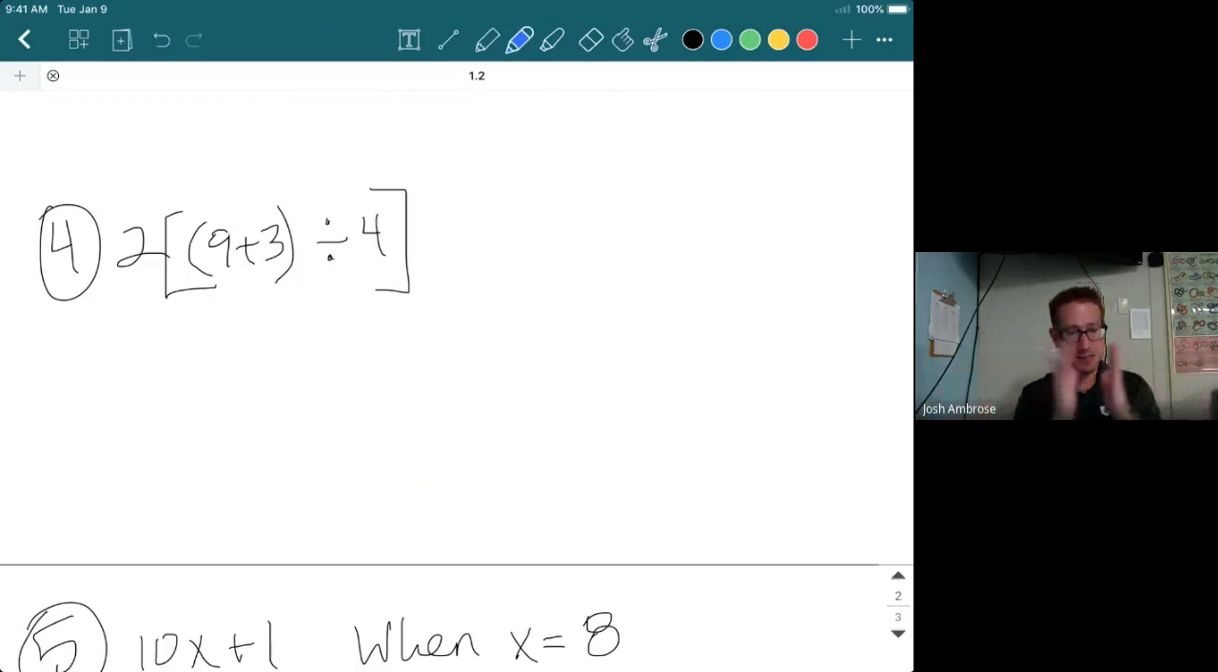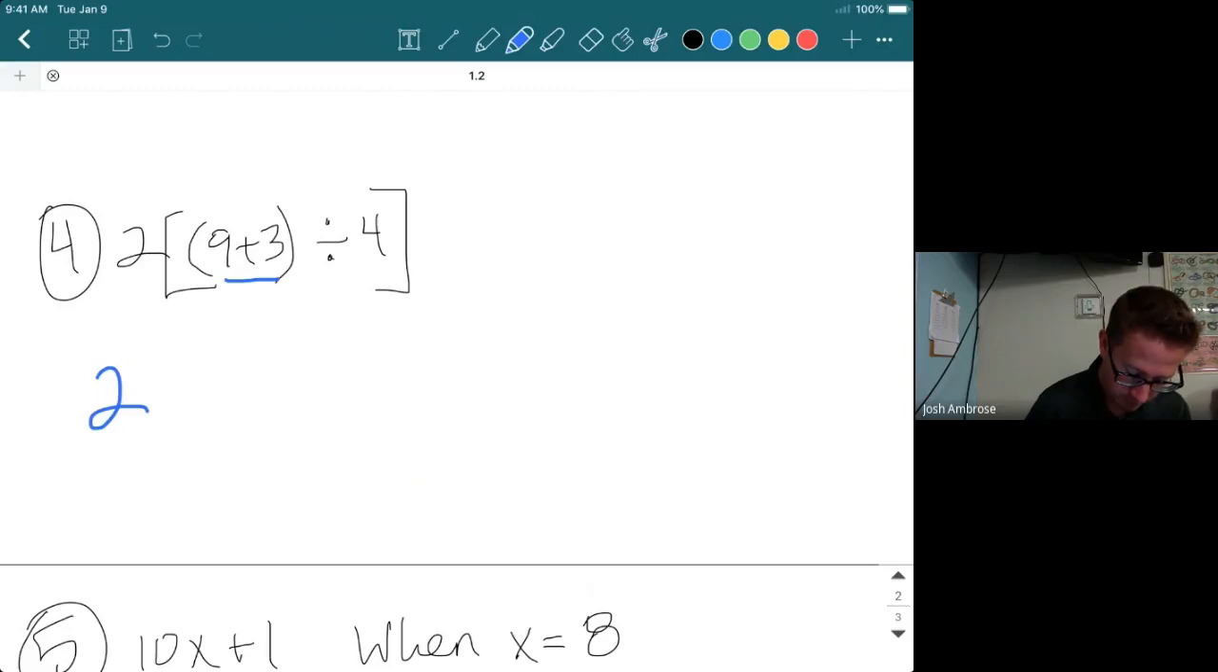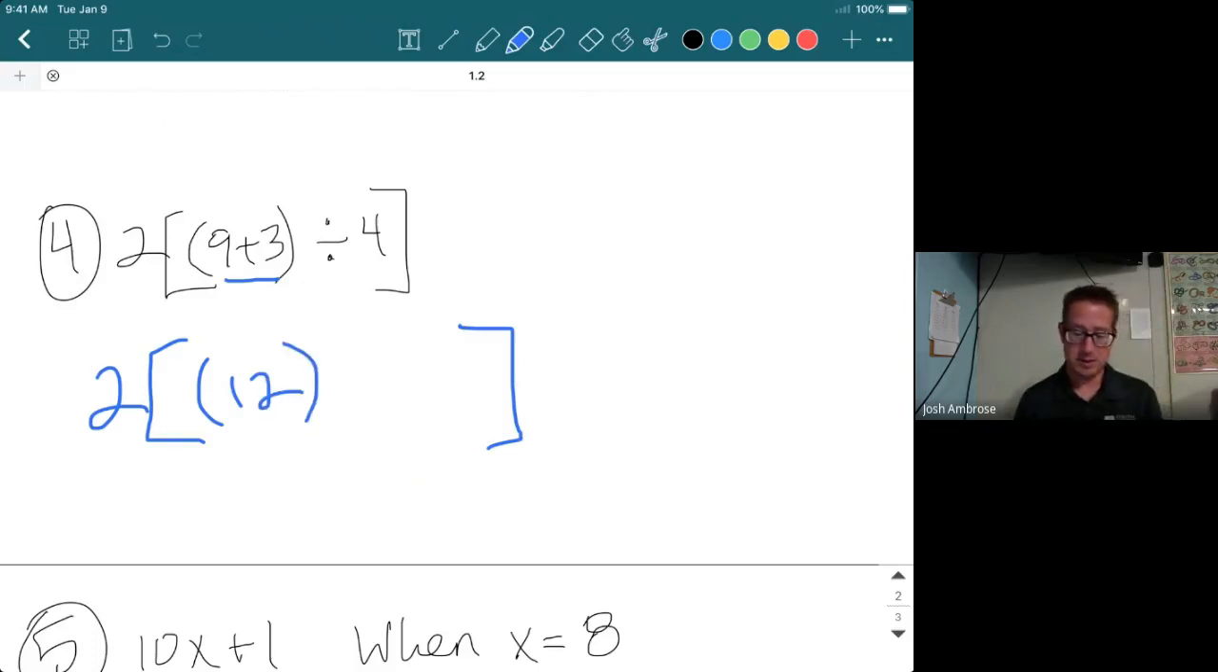So I see on the inside of these brackets, I see a parenthesis. So working on the inside, I'm gonna have to do this parenthesis first before I can expand to the brackets, and then before I can expand to outside the brackets, okay? So 9 plus 3, let's rewrite this right here. So we have 12 now in the parentheses. That's the 9 plus 3 divided by 4. We're working our way out.